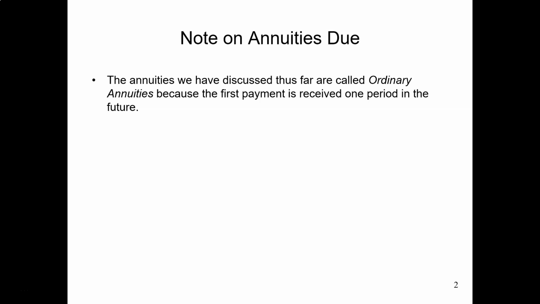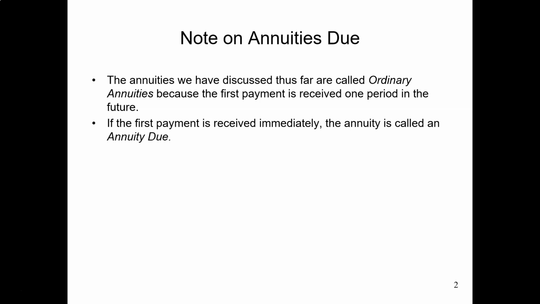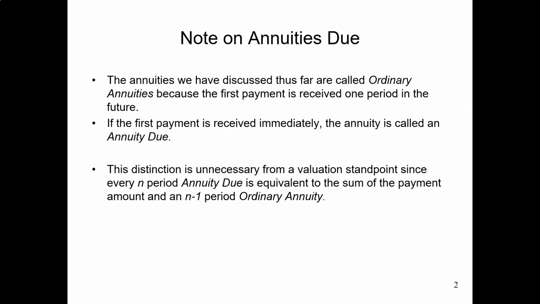In the second video, we introduced the cash flow structure of annuity. It is an ordinary annuity because the first payment is received one period in the future. Annuity due is different from ordinary annuity because the first payment is received immediately. There is no qualitative difference in calculating the present value of annuity due and the calculation for ordinary annuities.